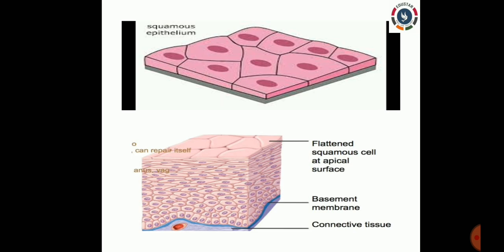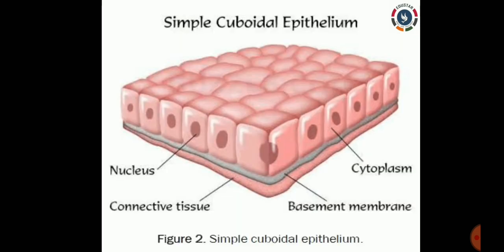Here the arrangement of many layers can be seen, and this type is found mostly in the skin. The main function of stratified squamous epithelial tissue is to protect from mechanical injury, and it can be found in the esophagus and pharynx.